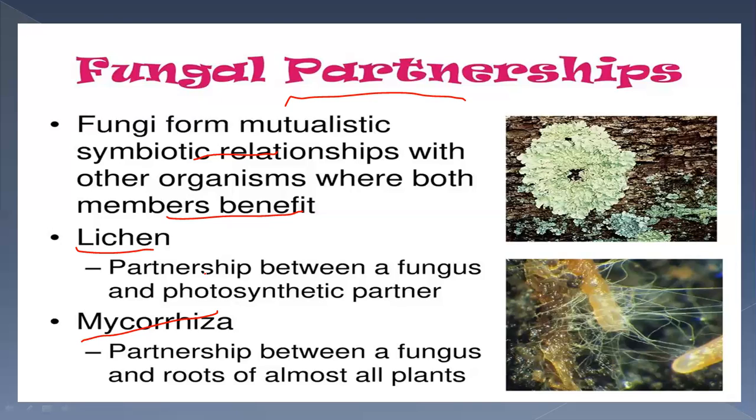So these two types of fungus make a partnership or close relationship with the photosynthetic partner, and they get benefit from one another. The middle layer consists of fungal hyphae interwoven with photosynthetic cells.